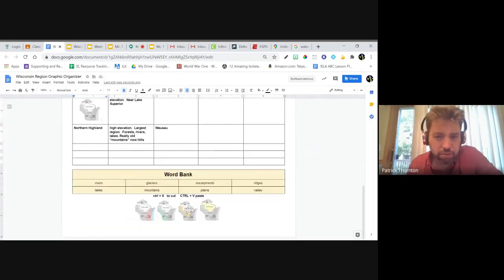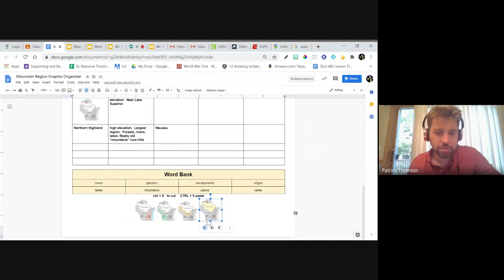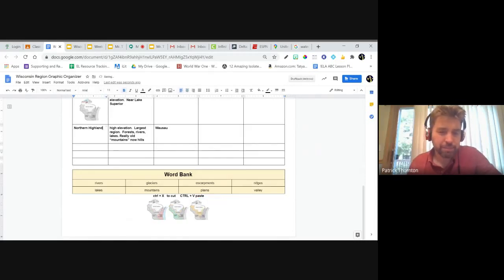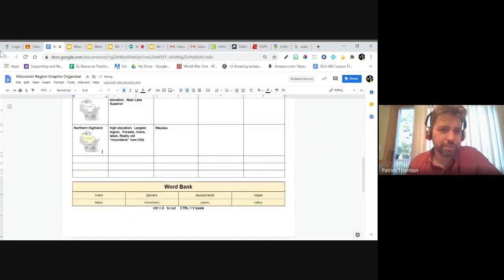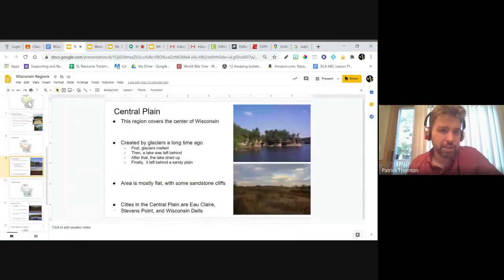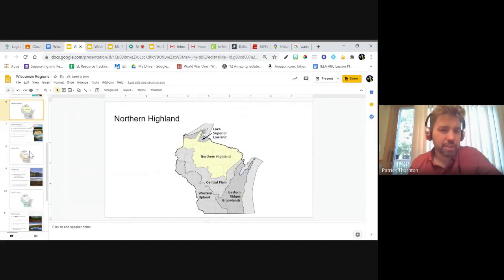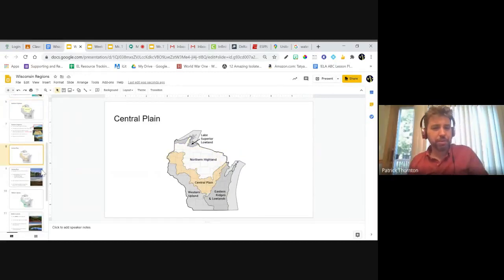And then which one? 1, 2, 3, or 4? Which one is the Northern Highland? Number 1, number 2, number 3, or number 4? Which one is the Northern Highland? They all look like the same but different color. I think the fourth one. The fourth one, yeah, because we can see this. I tried to make them colored in certain spots so we can see them more clearly. This is the Northern Highland, just so we can identify it on a map. And read that map, right? Yes. That map looks like this map here. Right?